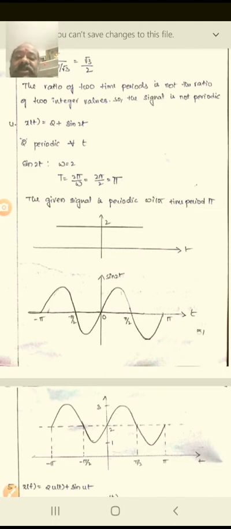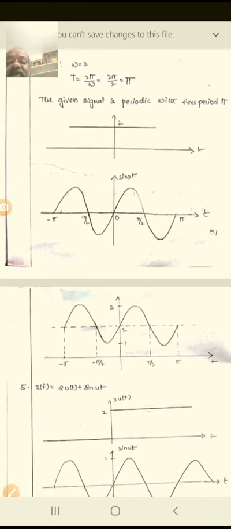Here 2 is there, so you draw it so that the waveform is shifted to 2 instead of 0, and you take the same sine waveform aligned on the value 2 on the axis, with the phase marks minus pi by 2, pi by 2, pi and minus pi, like this. So this is the solution to the given problem.